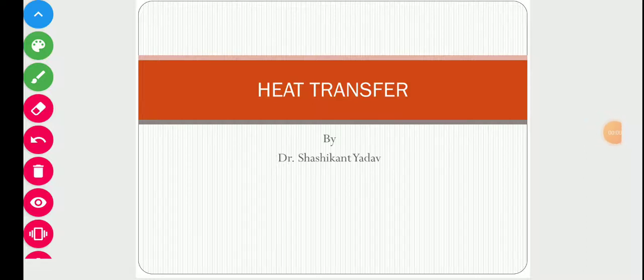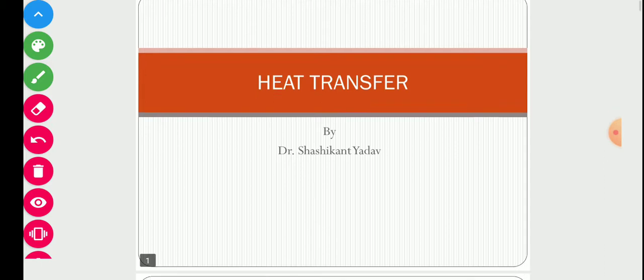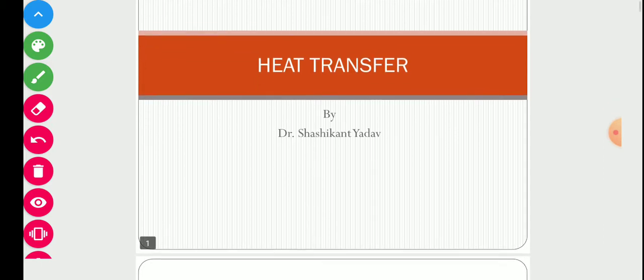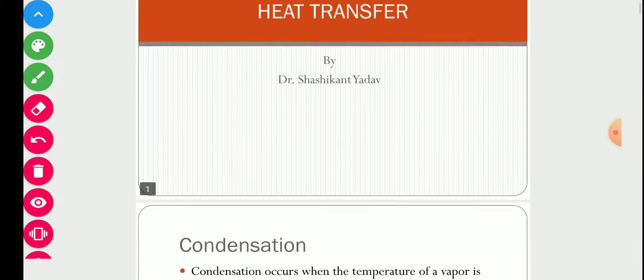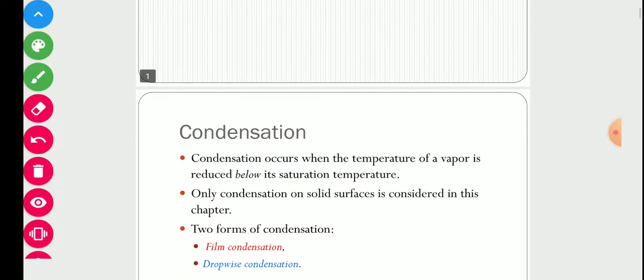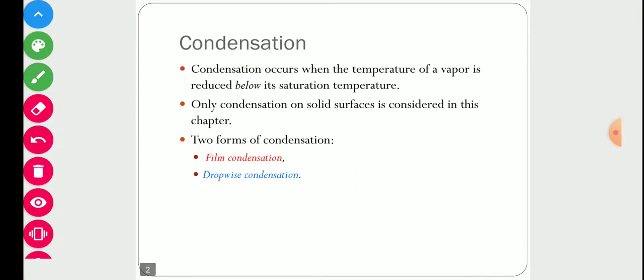Good morning. In the previous class, we discussed heat transfer through boiling, and in today's class, we will discuss heat transfer through condensation. So first of all, what is condensation?